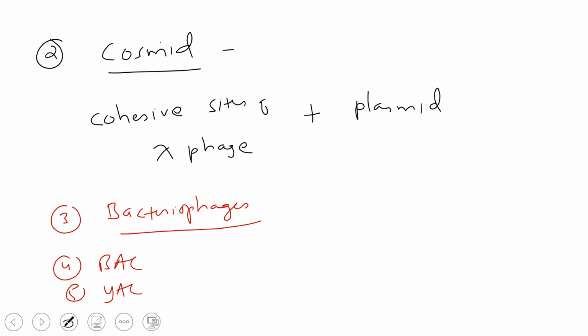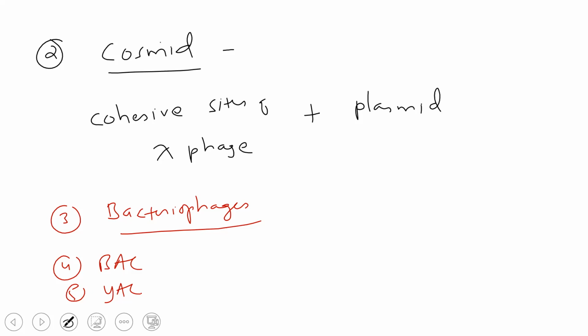So BAC stands for bacterial artificial chromosome, and YAC stands for yeast artificial chromosome. They have asked questions on this. We also talked about the Human Genome Project, if you remember. All of these can be used as a vector. So you should know what these are and how they are used.